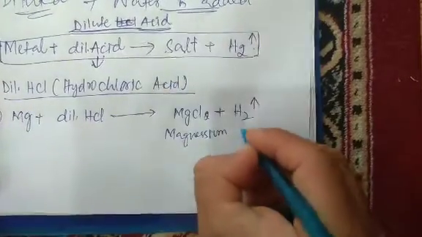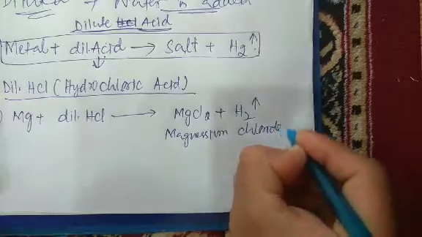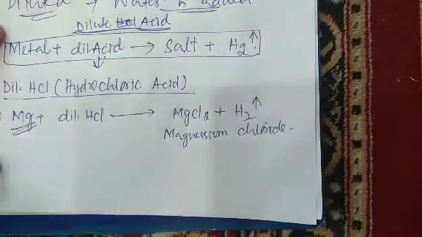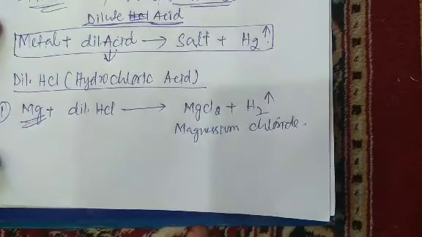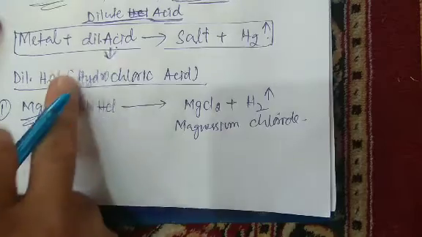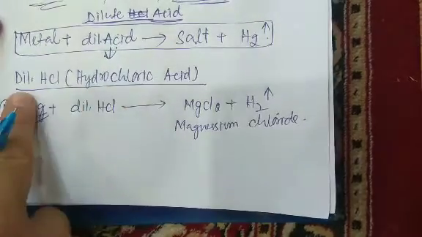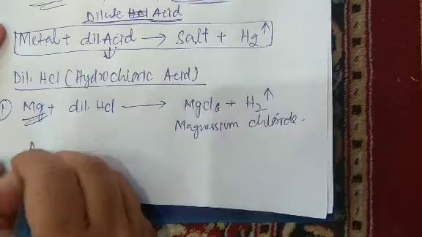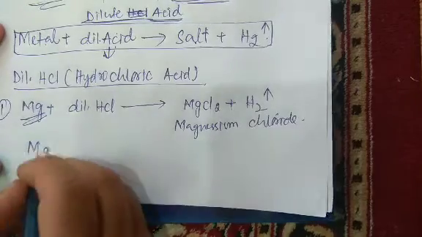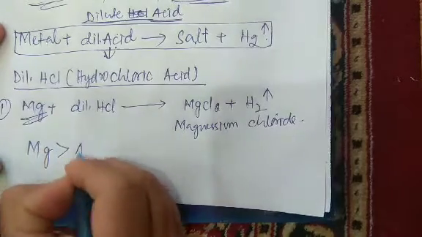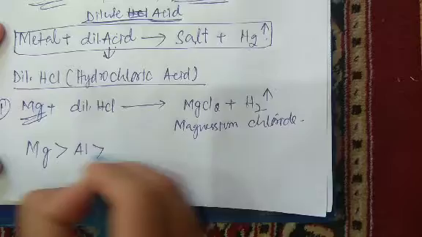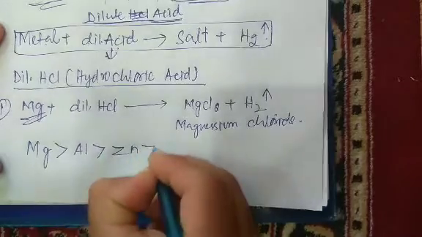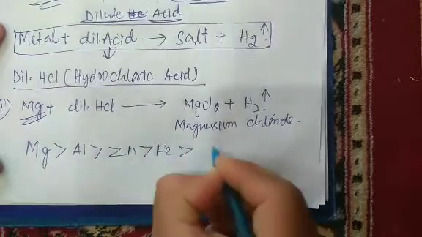When we talk about dilute HCl, the reactivity follows like this: magnesium is highly reactive, more reactive than aluminium, then zinc, then iron, and then copper.